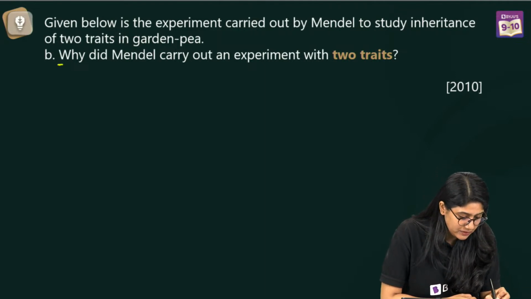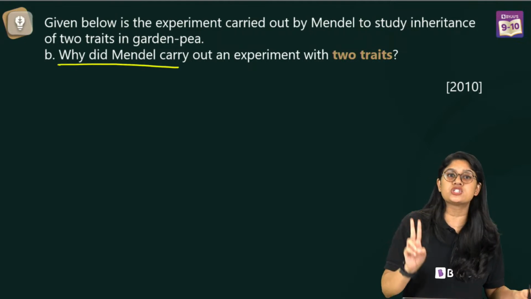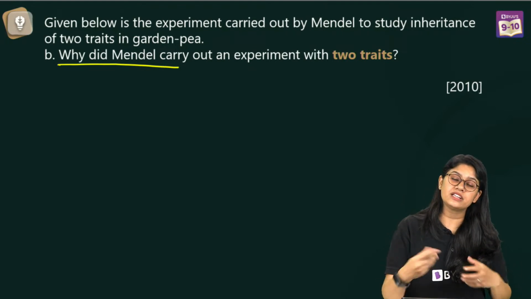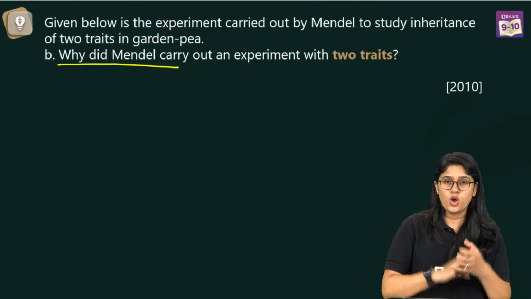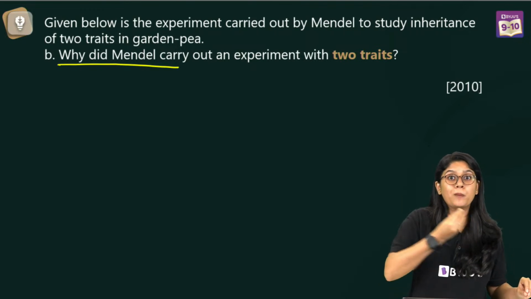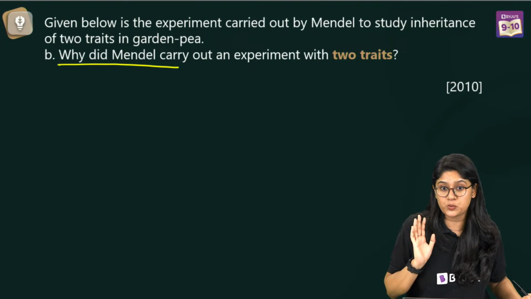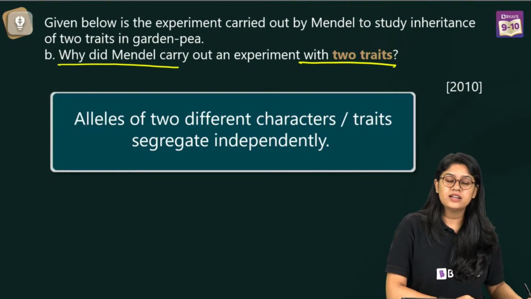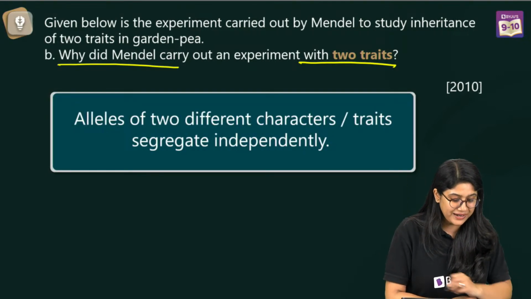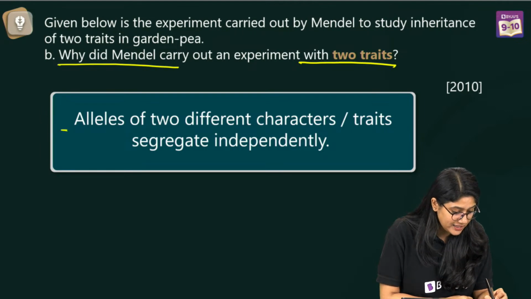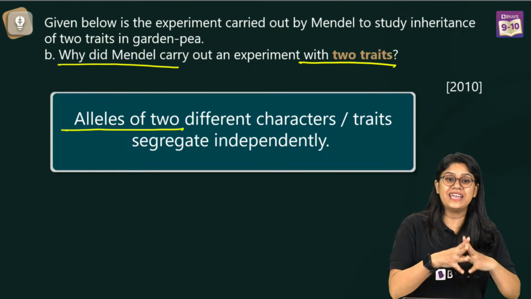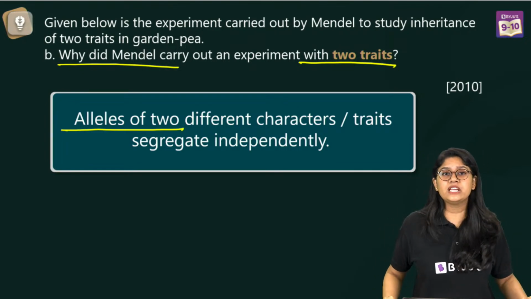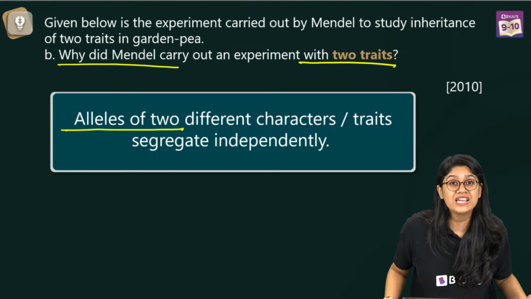Here we have, why did Mendel carry out an experiment with two traits? Now, this is a very interesting question. We have it in the first question also. Why did he think that he should perform an experiment with two traits? What was the reason behind him opting for two traits? We already have answered this question, right? We know that when he took the two traits, he understood about independent assortment. We saw that alleles of two different characteristics or traits segregated independently. It's the third law of inheritance, that is nothing but the law of independent assortment.